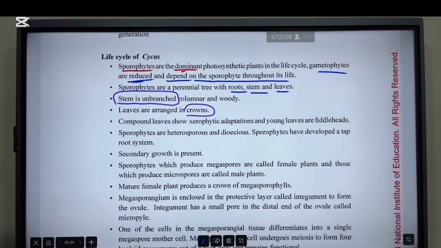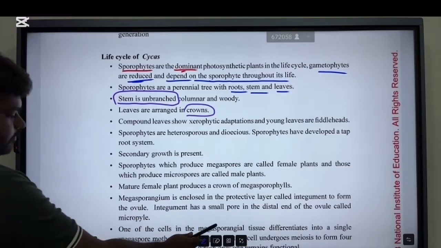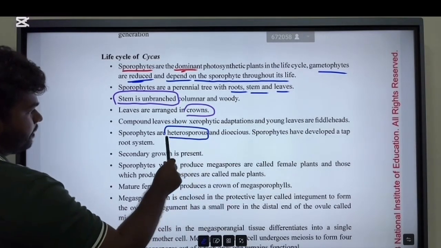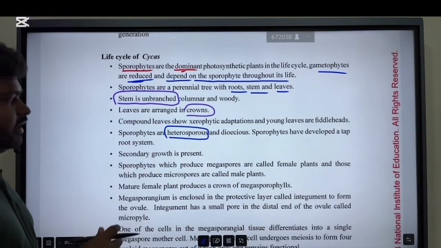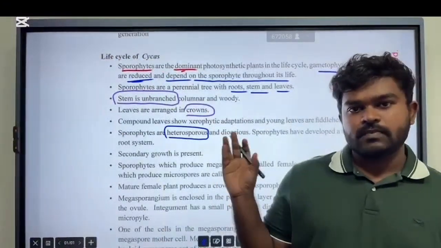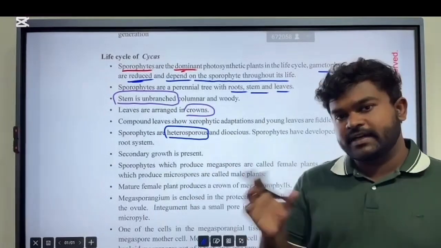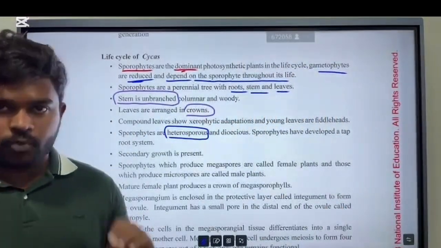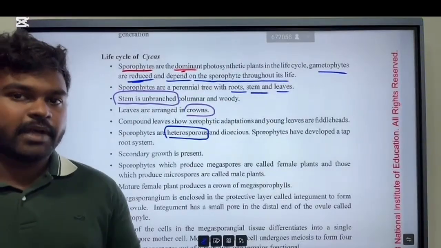All right. Then sporophytes are heterosporous. Now you know the meaning of heterosporous, which means these sporophytes produce two different types of spores, megaspores and microspores.